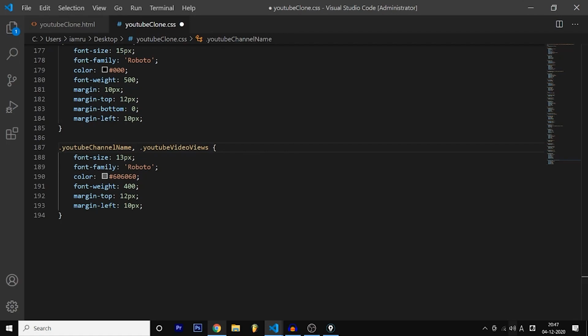So that's it. And only for video views, I'm going to have a margin top of -12 pixels, because I feel that the margin top of the YouTube video views is quite a lot. That is why only for video views, I'm going to have a different margin top. So margin top -12 pixels, and that completes our course of HTML CSS.